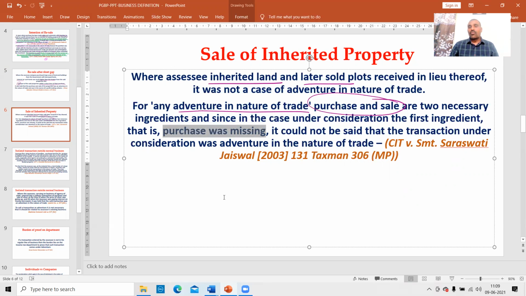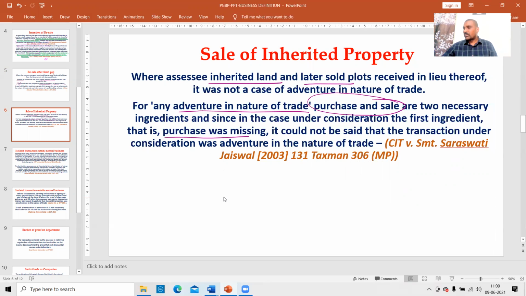Do you understand? One of the essential basic requirements for a trade is purchase and sale. Here, the basic requirement of purchase was missing, because the property was inherited. Okay.